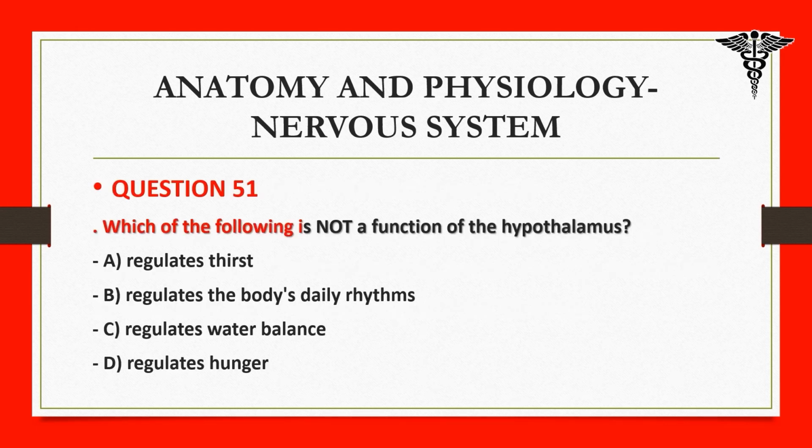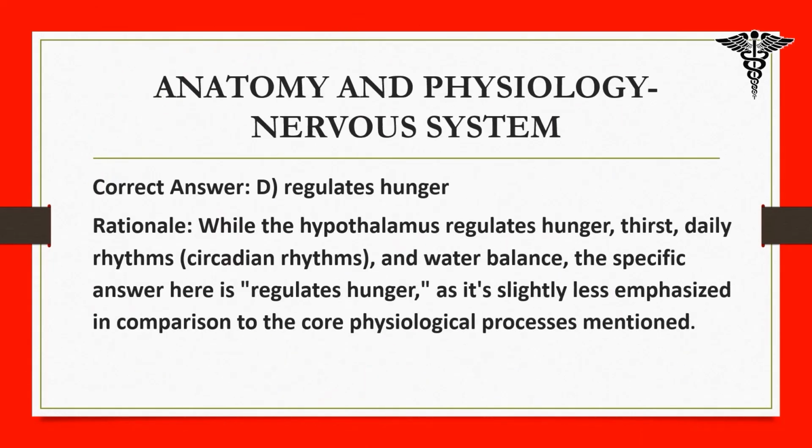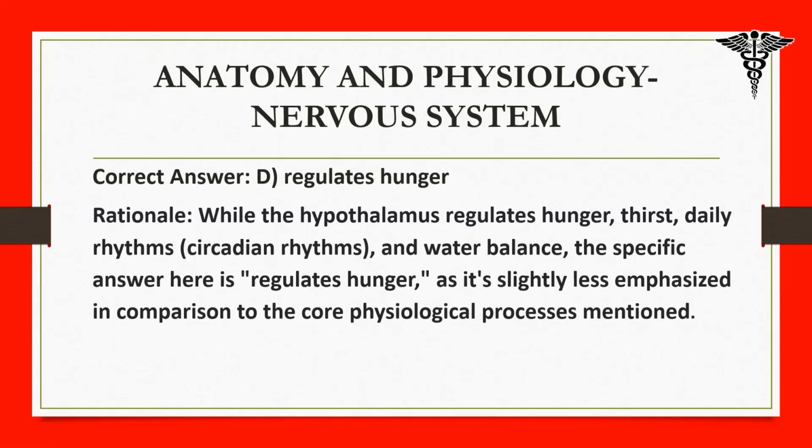51. Which of the following is not a function of the hypothalamus? A. regulates thirst, B. regulates the body's daily rhythms, C. regulates water balance, D. regulates hunger. Correct answer, D. regulates hunger. Rationale: while the hypothalamus regulates hunger, thirst, daily rhythms, circadian rhythms, and water balance, the specific answer here is regulates hunger, as it's slightly less emphasized in comparison to the core physiological processes mentioned.